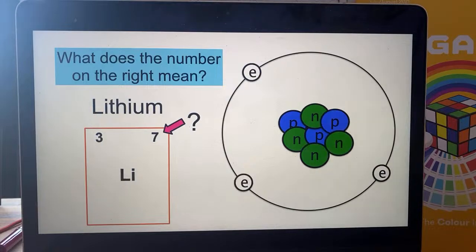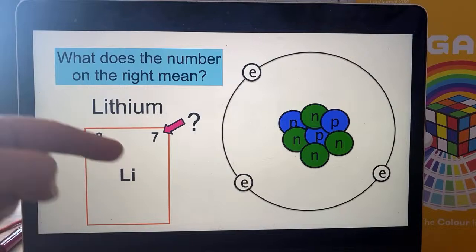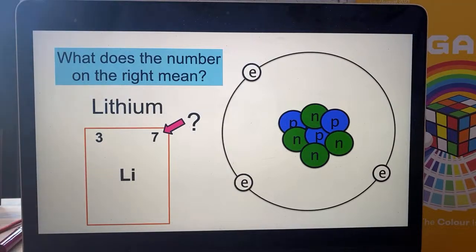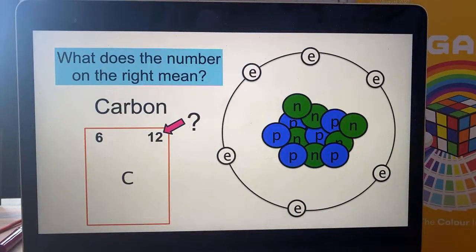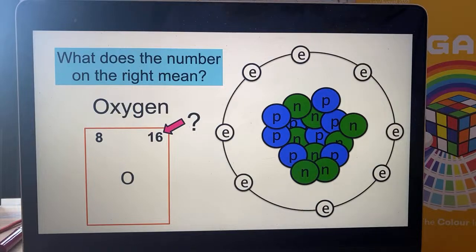Here's another example. Here's lithium. The number in the top right corner on lithium is 7. So you've got 3 protons and 4 neutrons in the middle, and 3 electrons around the outside. What does the 7 mean? You decide. You don't decide, it's a fact. Carbon has a 12. So you've got 6 protons and 6 neutrons in the middle, and 6 electrons going around the outside. What does the 12 mean? One more example. In oxygen, it's 16. You've got 8 protons and 8 neutrons in the nucleus of the atom, and then 8 electrons whizzing around the outside.